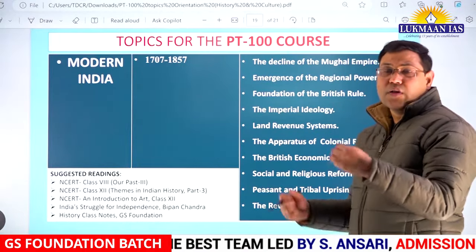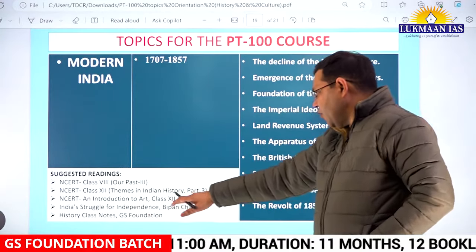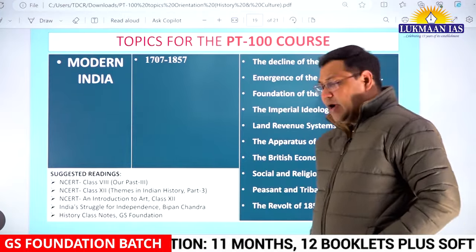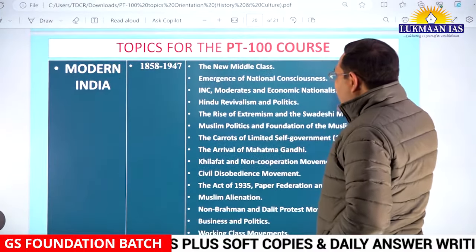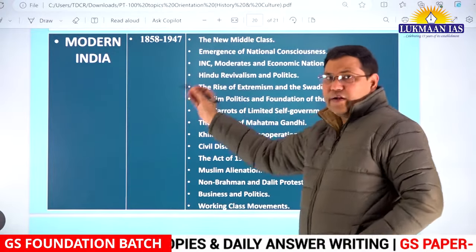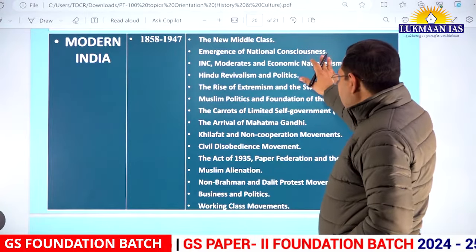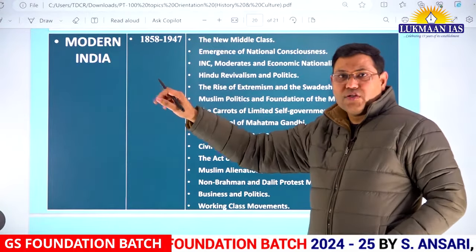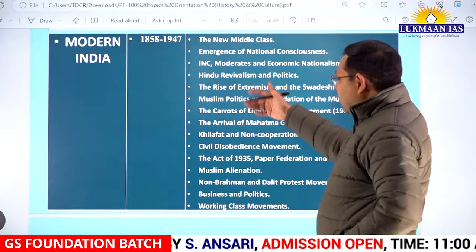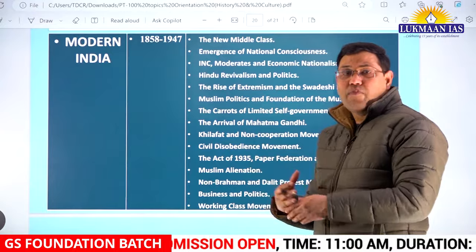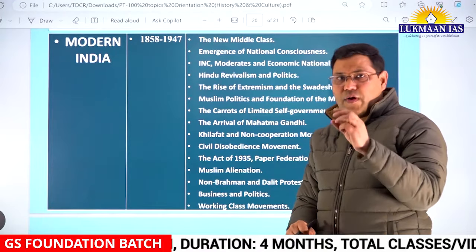We suggest, again, read the relevant NCERT books along with the book India's Struggle for Independence by Bipin Chandra and our history notes. In the second part of modern India, right from 1858 to 1947, there are 15 topics where we talk about the emergence of national consciousness, where the middle class and socio-religious reform movements as well as the rise of nationalism play an important role. And then different organizations of political nature are also formed. Before the formation of Indian National Congress, we will talk in brief about them also.